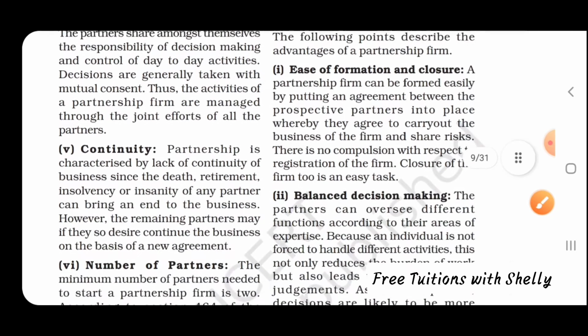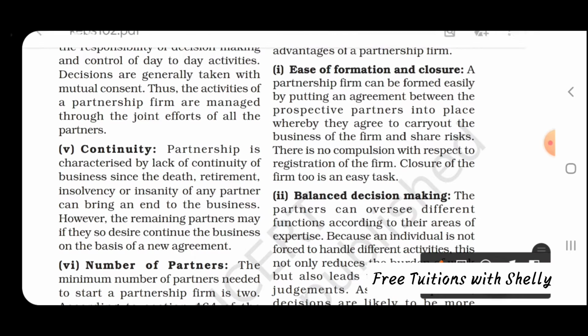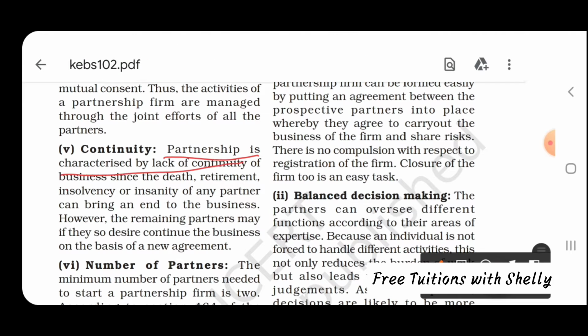Next is continuity. Partnership is characterized by lack of continuity of business since the death, retirement, insolvency, or insanity of any partner can affect it. If any partner retires, becomes insolvent, dies, or becomes insane, then the continuity of a business organization in a partnership will be difficult. It can bring the business to an end. The other partners can carry on if they desire.